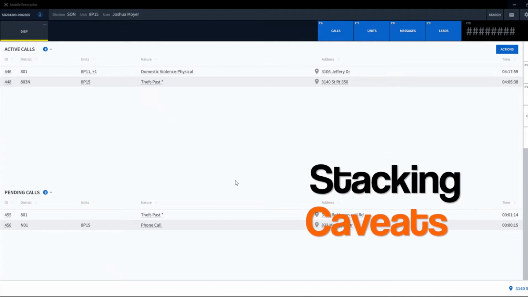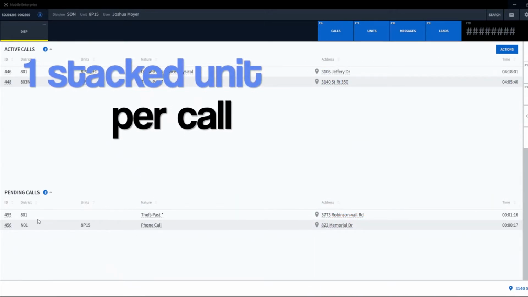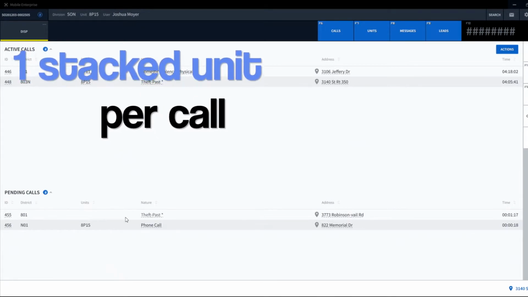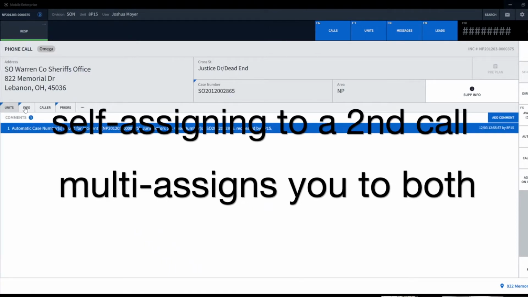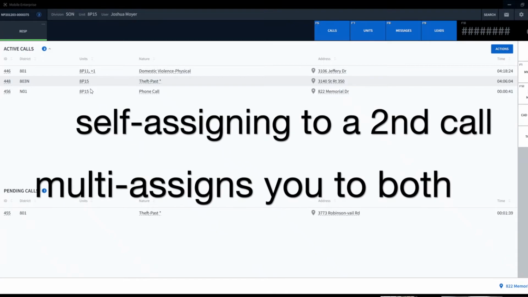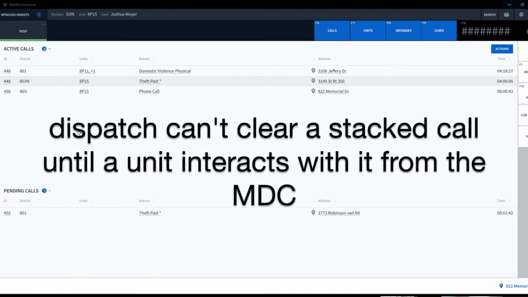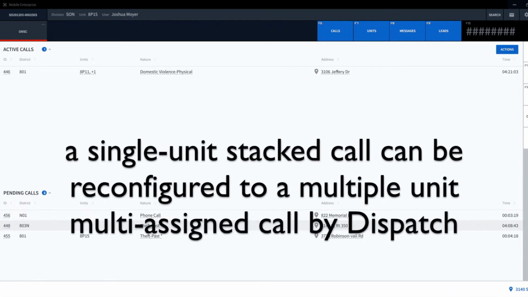Some caveats of stacking. Only one unit can be assigned to a stacked call, so it is not ideal for 2+ unit responses. With multi-assign activated, you can self-assign to a stacked or pending call, even if already assigned to a call, and the system will multi-assign you to both. A stacked call cannot be closed out by the Emergency Communication Center until a unit interacts with it from within Mobile Enterprise. If a call begins as a stacked single unit call, then expands to a multiple unit call, dispatch will simply reconfigure and select the multi-assign option.